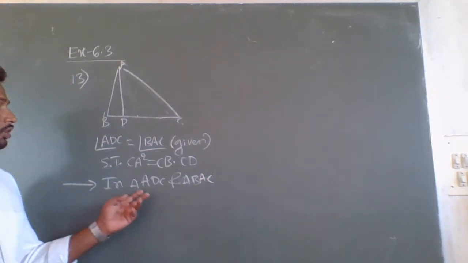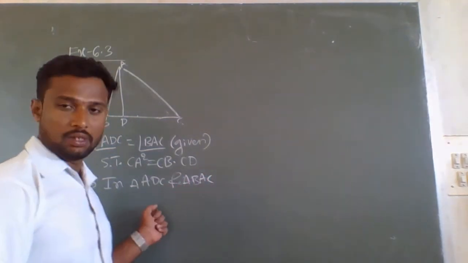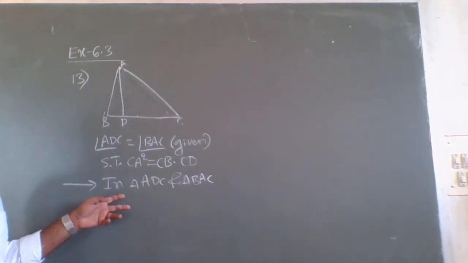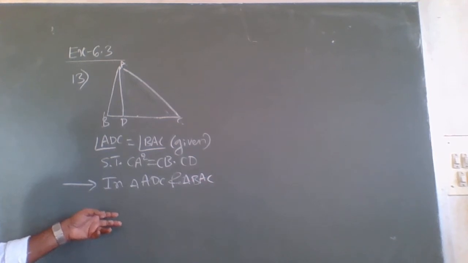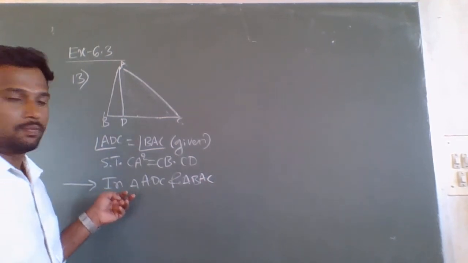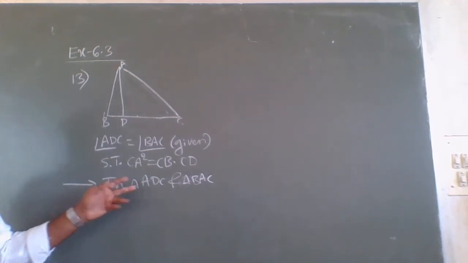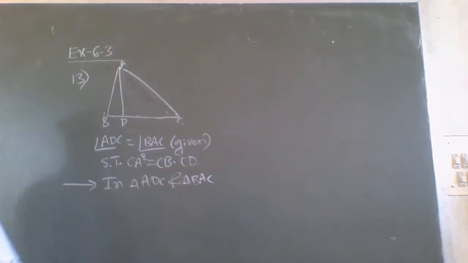If we prove these two triangles are similar, then we know that corresponding sides are proportional. So we can write corresponding sides of these two triangles. They are proportional. By using that, we can prove that CA square is equal to CB dot CD.